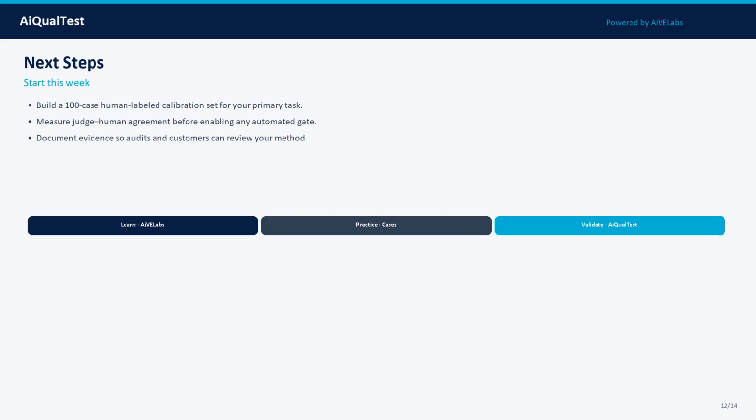Your next steps this week: build a 100-case human-labeled calibration set for your primary task. Then, measure judge-human agreement before enabling any automated gate. Keep the artifacts, prompts, datasets, scores, and approvals so you can defend the decision later.